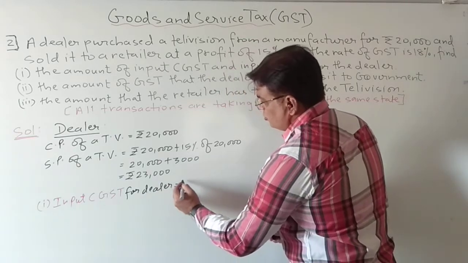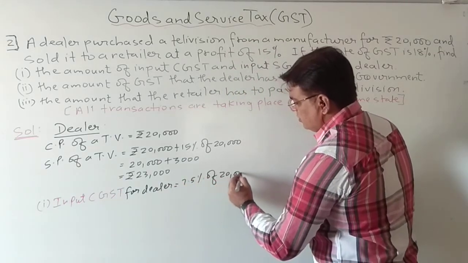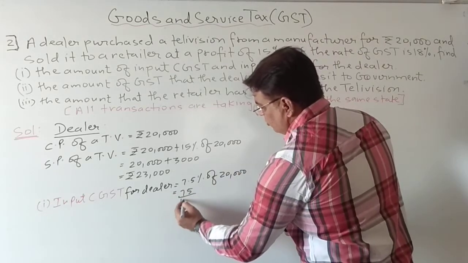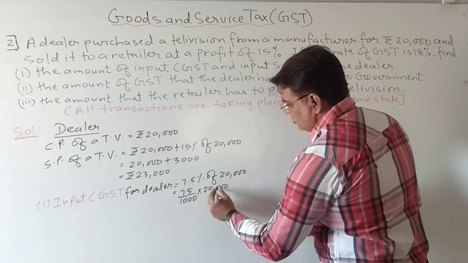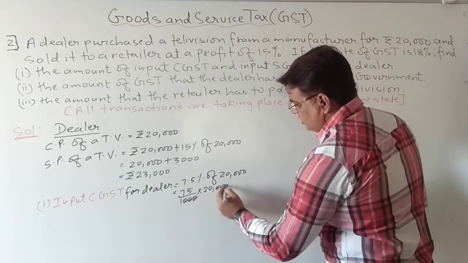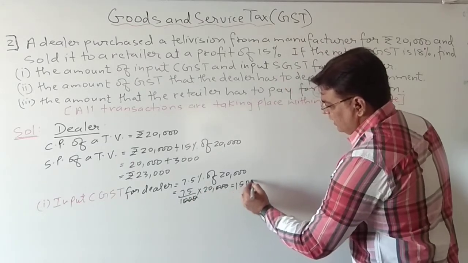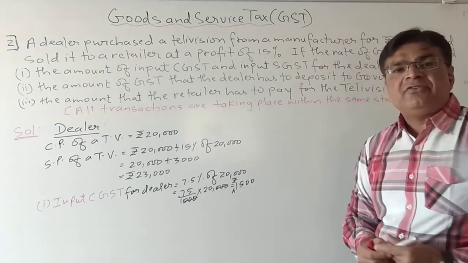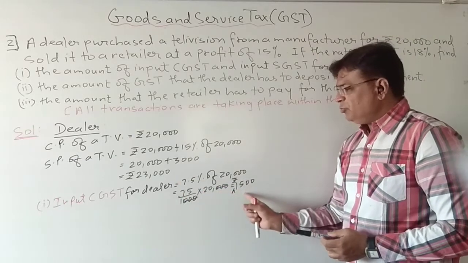So input CGST for dealer equals 7.5% of 20,000. So you can calculate this. So 75 upon 1,000 into 20,000. So 3 zeros will be gone. Double of 75 is 150 and 10. So that is rupees 1,500. So input CGST for dealer will be rupees 1,500.